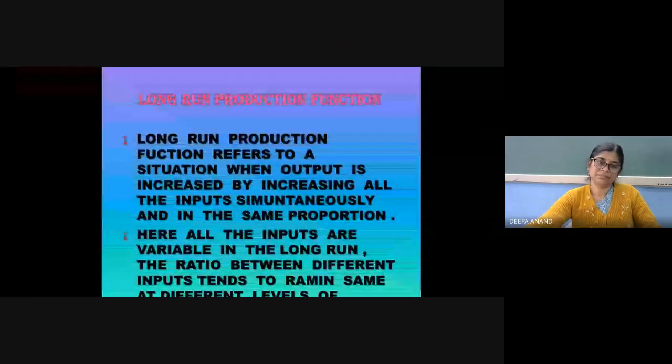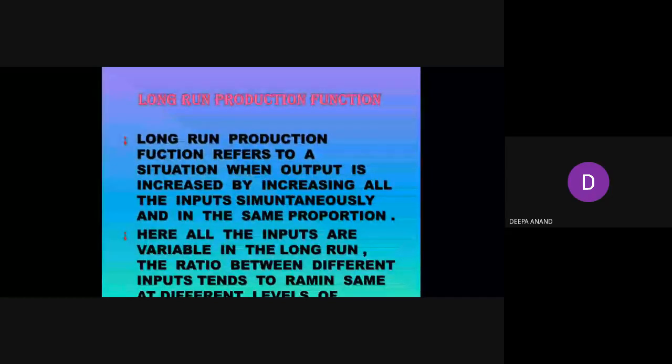Long run production function refers to a situation when output is increased by increasing all the inputs simultaneously and in the same proportion. Here all inputs are variable in the long run. The ratio between different inputs tends to remain the same at different levels of output.